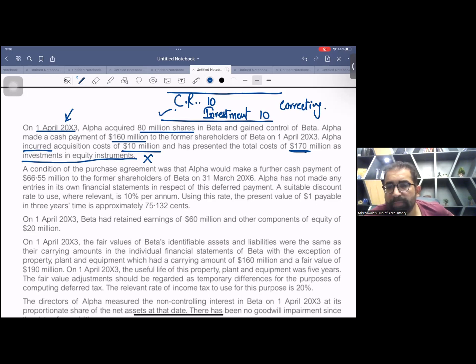But you know, I taught you one topic, different types of consideration, and hope you remember, my dear students, I taught you deferred consideration. Deferred consideration means unconditional promise to pay cash.